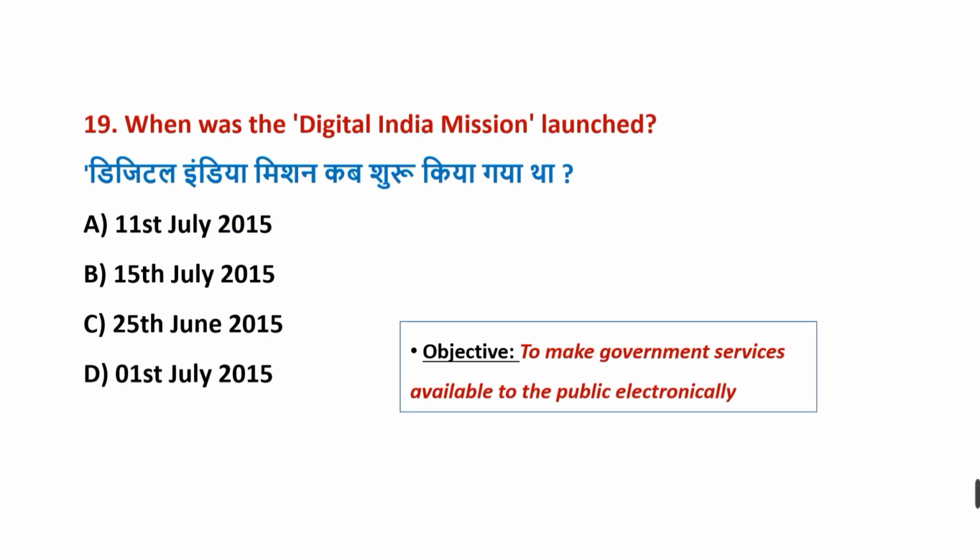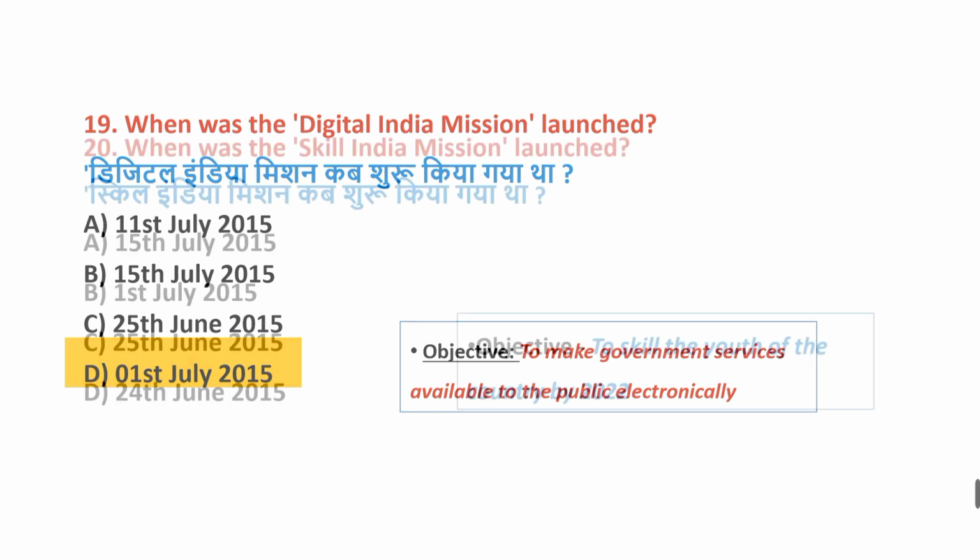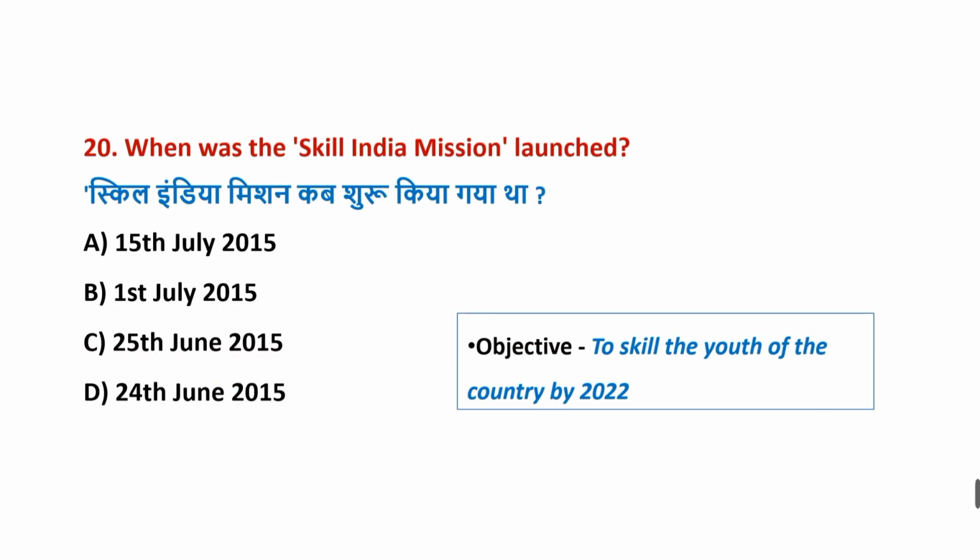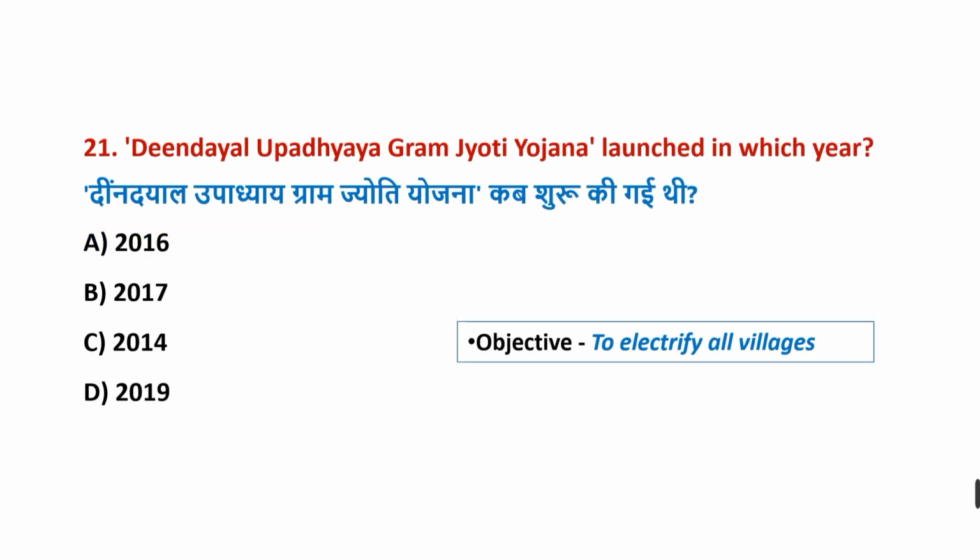When was the Digital India Mission launched? Correct answer is option D, 1st July 2015. When was the Skill India Mission launched? Correct answer is option A, 15th July 2015. Deen Dayal Upadhyay Gram Jyoti Yojana launched in which year? Correct answer is option C, 2014.